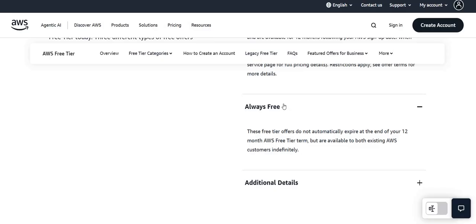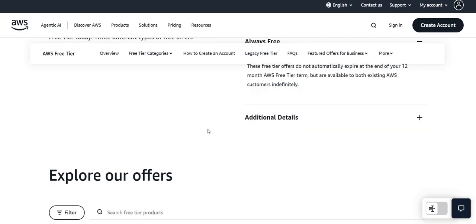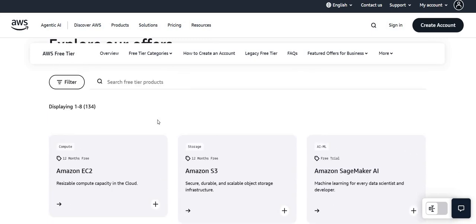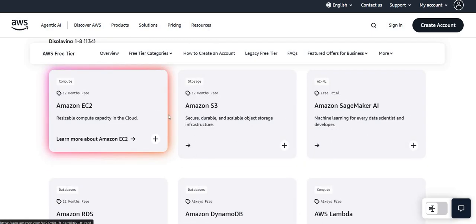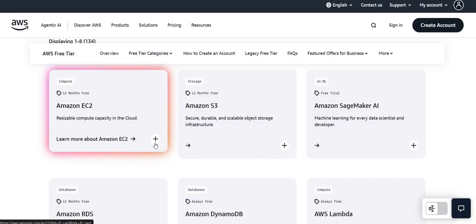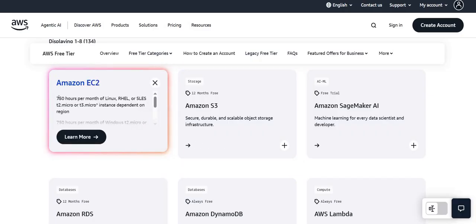There are a few services which always come as free. You can explore the AWS official document, where you can see many of the services which have a free trial that comes with 12 months free, and within the 12 months they also have some limitations. If I talk about the EC2 instance, here you can see that we used to get 750 hours per month for this OS, and this type of instance we can launch, the T2 micro, T3 micro, all these. And it was 750 hours per month.